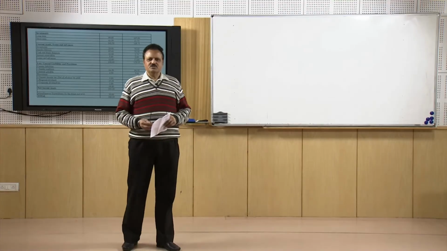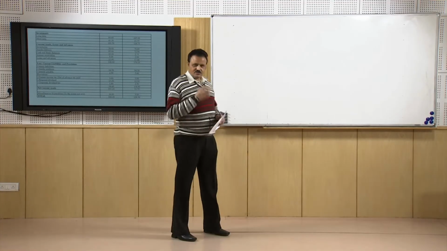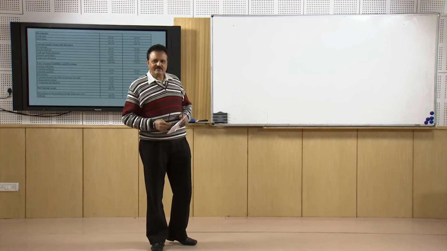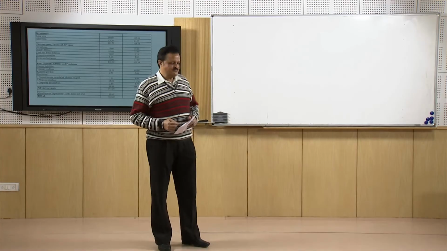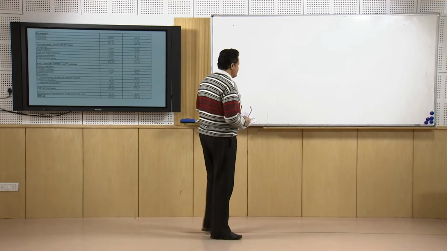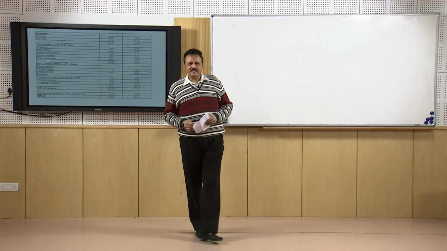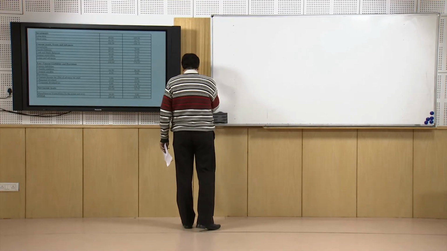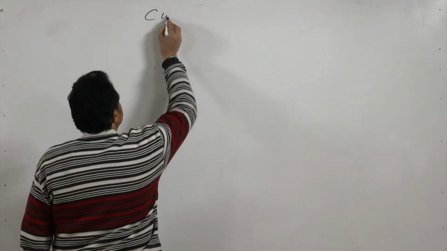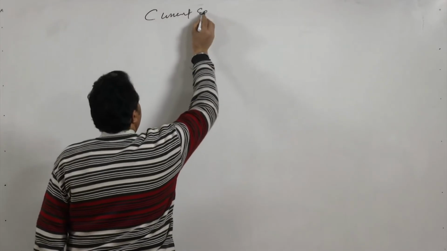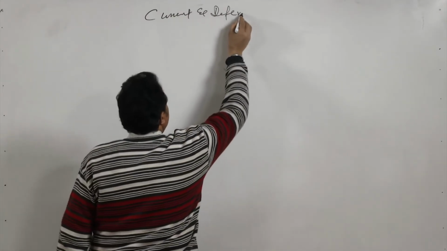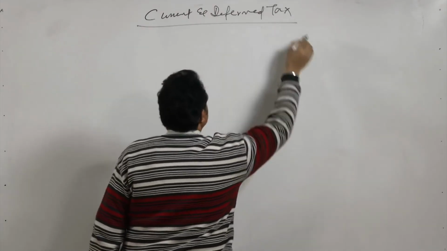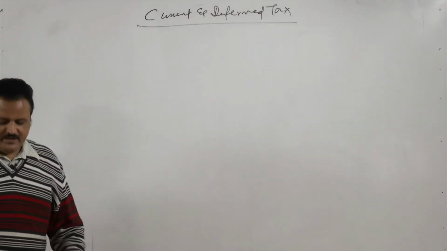Now we will prepare the third schedule, and that is the schedule about the taxes, that is the current and the deferred tax. This is a really very typical and interesting schedule. After the reserve and surplus and the share capital schedules, now we are going to add the third schedule, the schedule for the current and deferred tax. So this is the next schedule we are going to prepare.